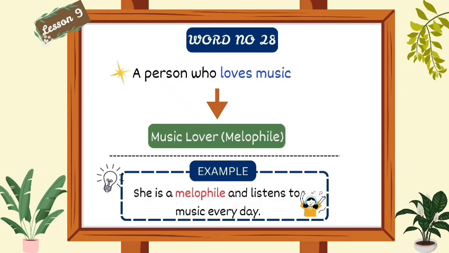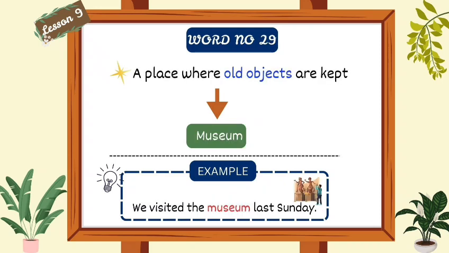Number 28. A person who loves music. We will say music lover or melophile. For example, she is a melophile and listens to music every day. Word number 29. A place where old objects are kept. We will say museum. For example, we visited the museum last Sunday.